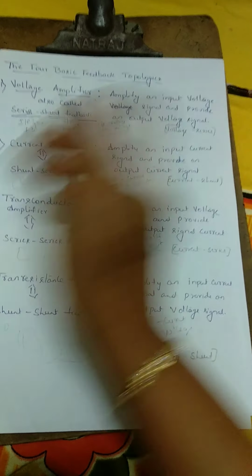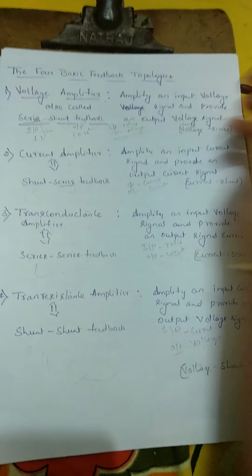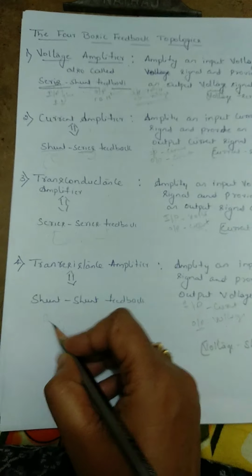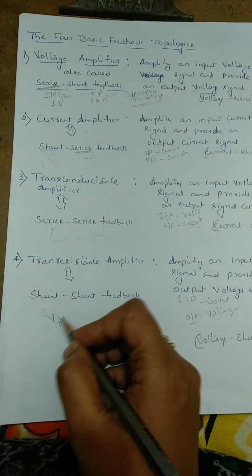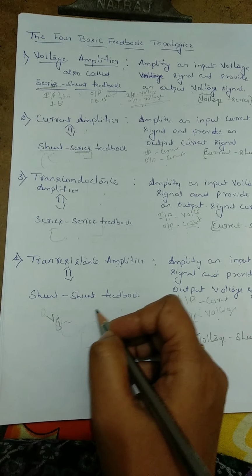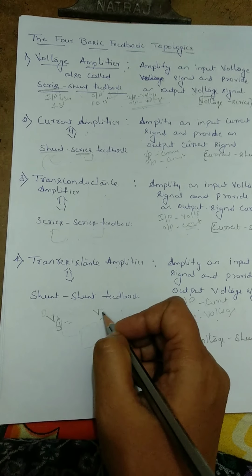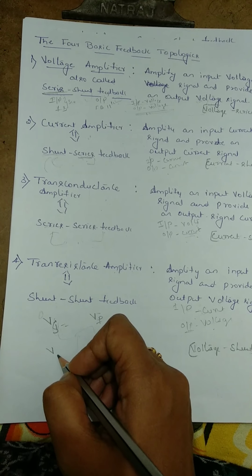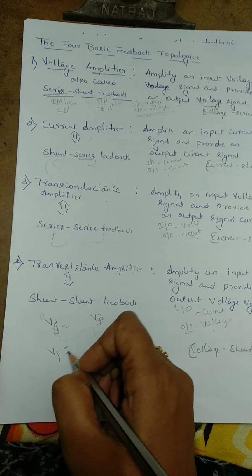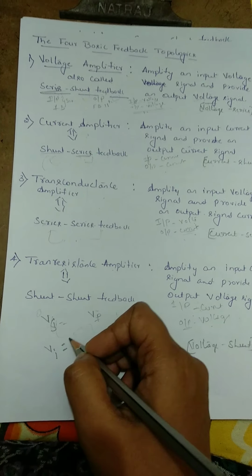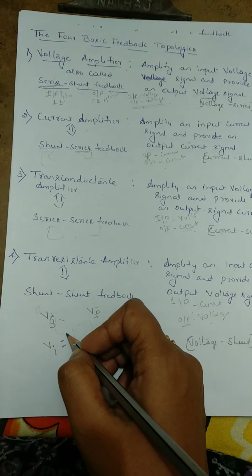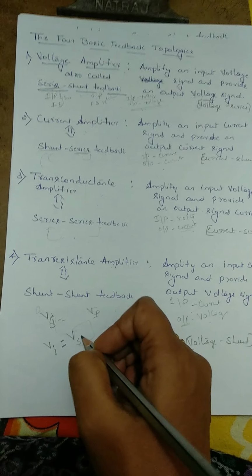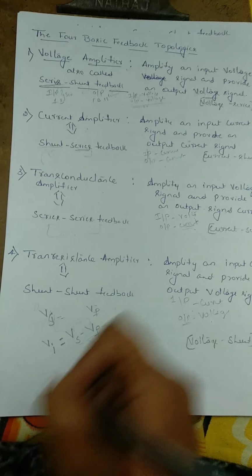Our input signal is Vs, feedback signal is Vf. The input to the amplifier is the source minus the feedback signal: Vi is equal to Vs minus Vf.